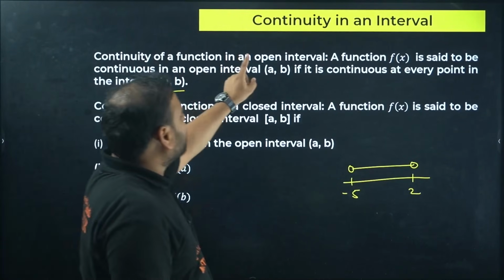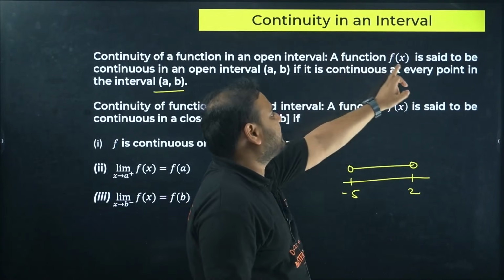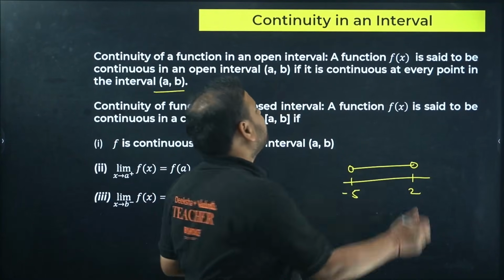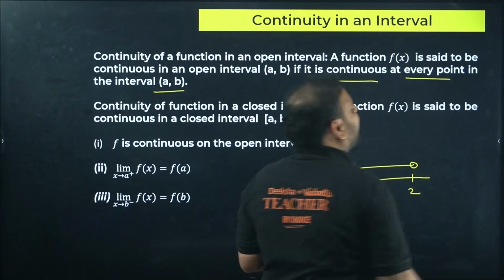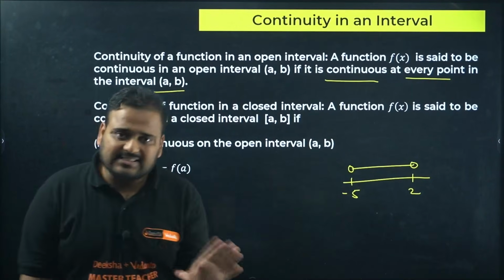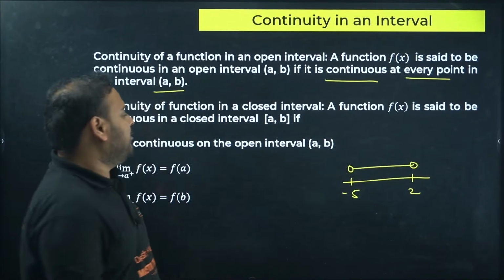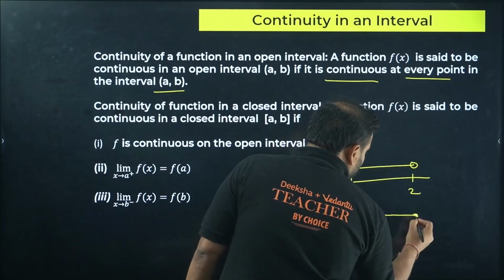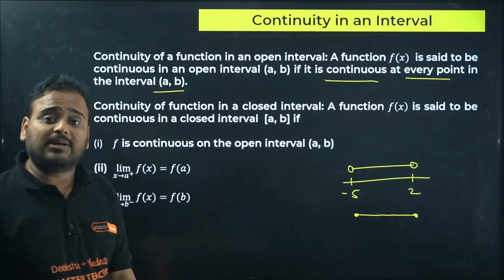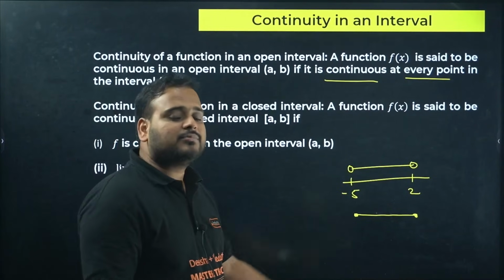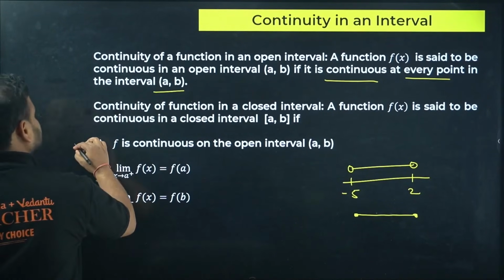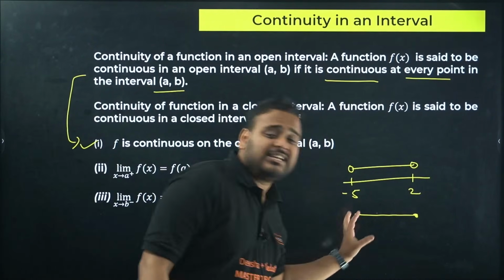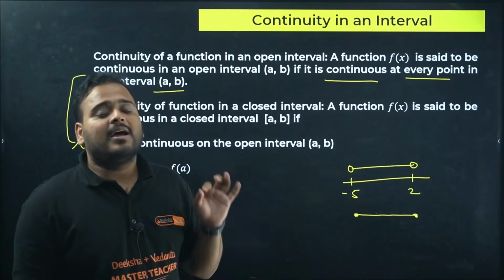Continuity of a function in an open interval: a function f(x) is said to be continuous in an open interval (a, b) if it is continuous at every point in the given interval. That's it, a simple thing. But when you make them closed, which means it includes both the boundaries, then the story changes. Then it comes into 3 parts. First part same: for the points between these two boundaries, of course it should be continuous everywhere.